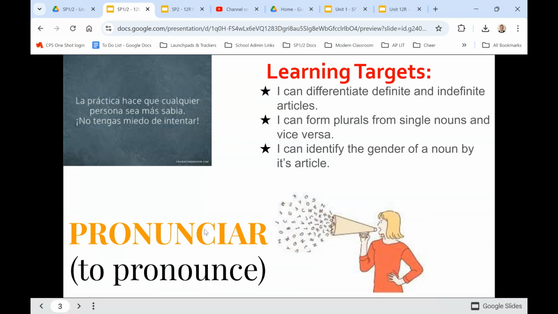El verbo de hoy es pronunciar, to pronounce. Y la cita dice, la práctica hace que cualquier persona sea más sabia. No tengas miedo de intentar. Practice makes everyone smarter. Don't be afraid to try.